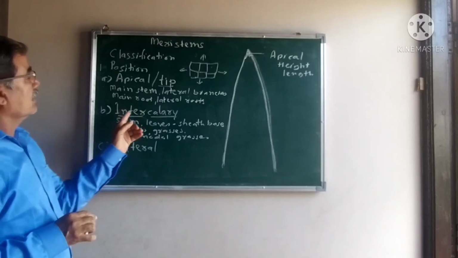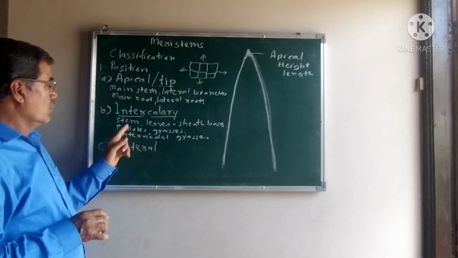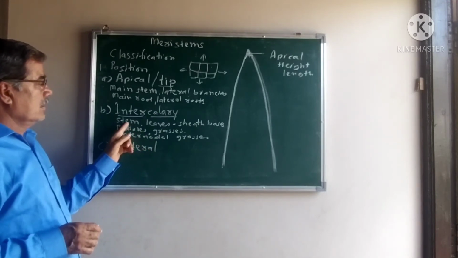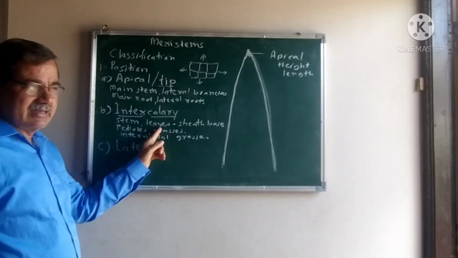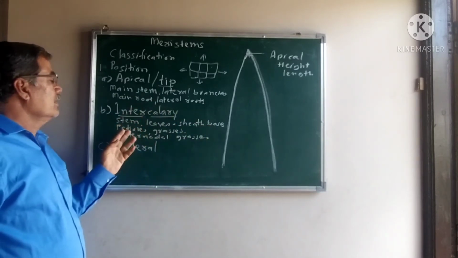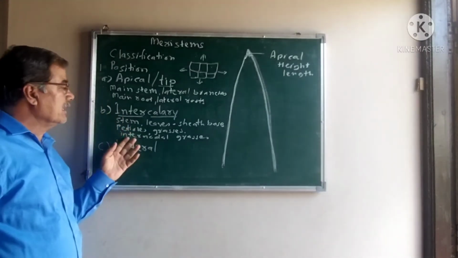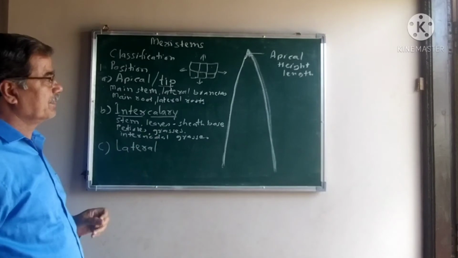See, the intercalary meristems are located in higher plants of the dicot. These are also present in the leaves of the different grasses, in the sheath leaf bases, petioles of the pinus leaves, petioles of the dicot leaves, and in the internodal region of grasses.